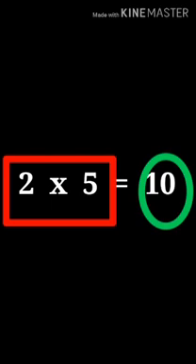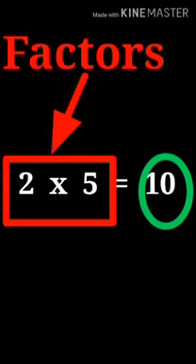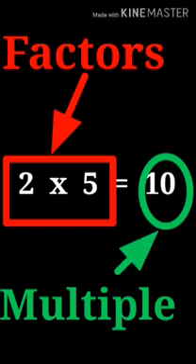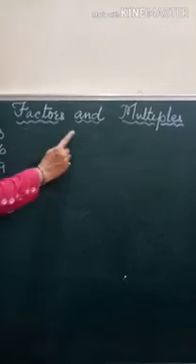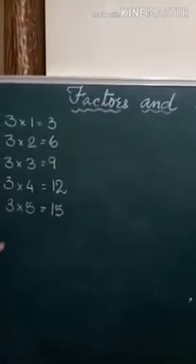The numbers which are multiplying are called factors and the product is called the multiple. Here, if 10 is the multiple of 2 and 5, then 2 and 5 are the factors of 10. So this is how the numbers are related as factors and multiples. So factors and multiples are related to each other.